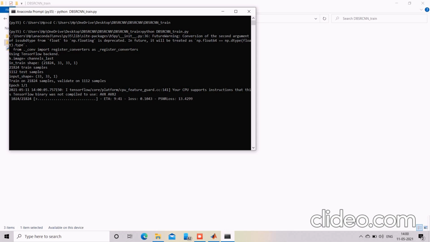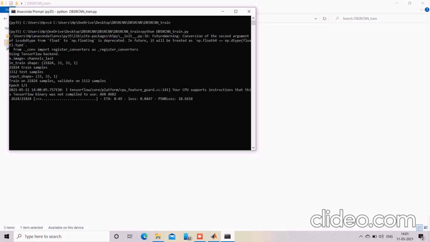Now let me explain our project. Our project addresses the deblurring and resolution issues of blurred and low resolution images. We'll be deblurring the image and increasing its resolution. Here we are following the SR-CNN architecture, that means the super resolution convolutional neural network architecture. This is basically a blurred reconstruction scenario. Here we will be performing three tasks: patch extraction, nonlinear mapping, and reconstruction.